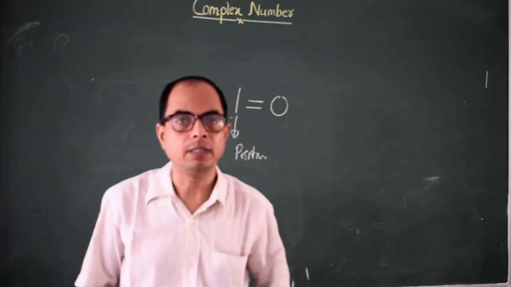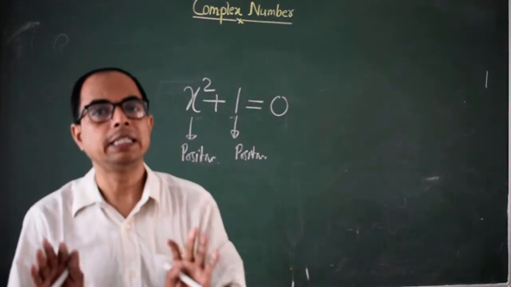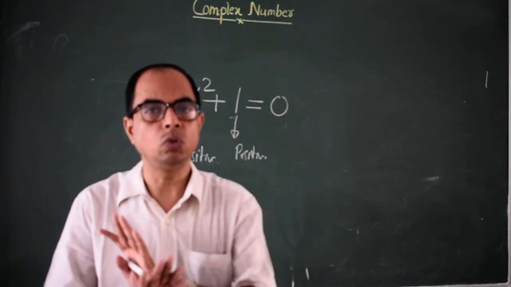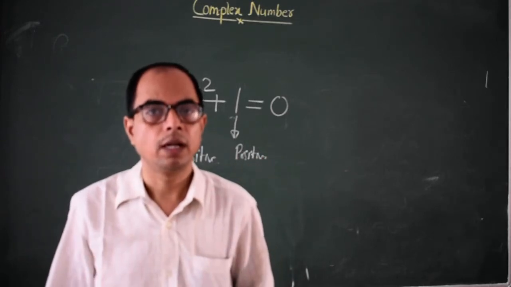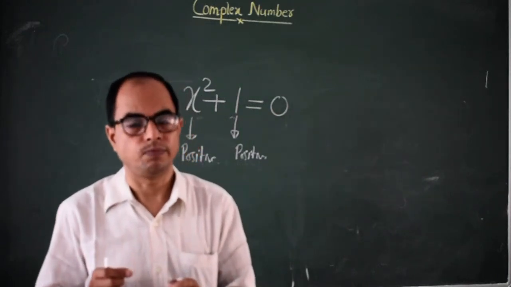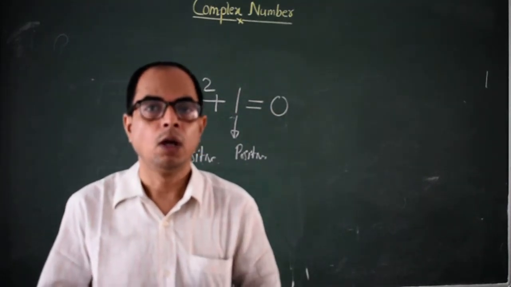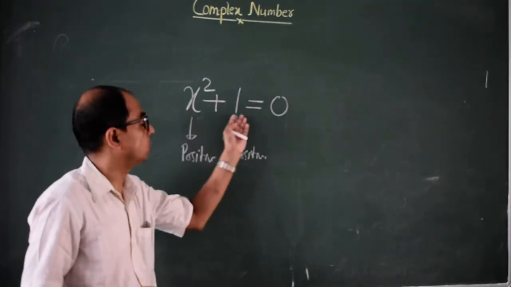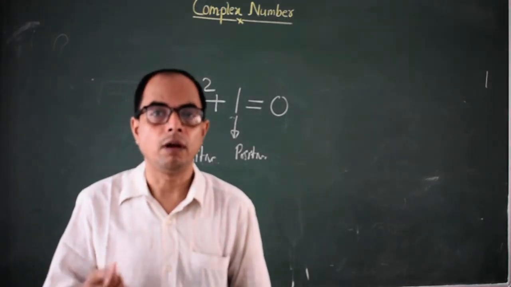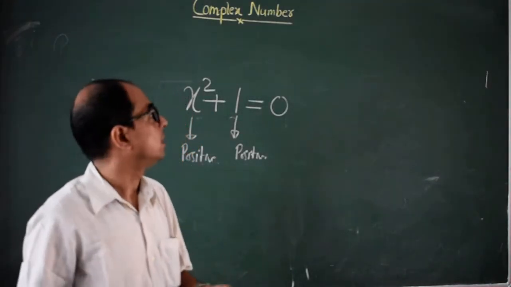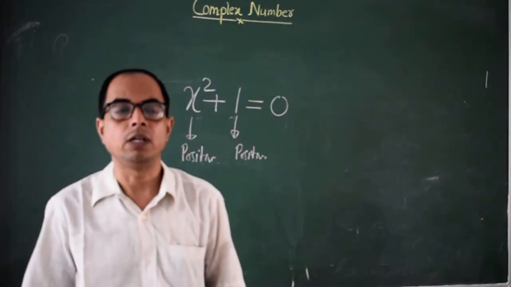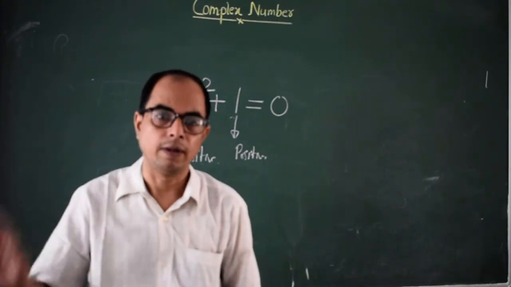Clear? It means the set of real numbers is an incomplete set. We cannot do all the mathematical calculations in the set of real numbers. So we need some extra number which can handle this type of situation. And this motivated mathematicians to develop a new type of number, and that number is known as complex number. In the set of complex numbers, we can do any mathematical calculation.